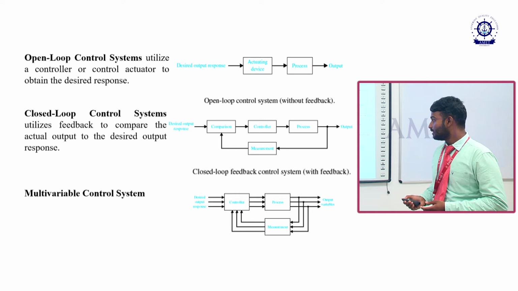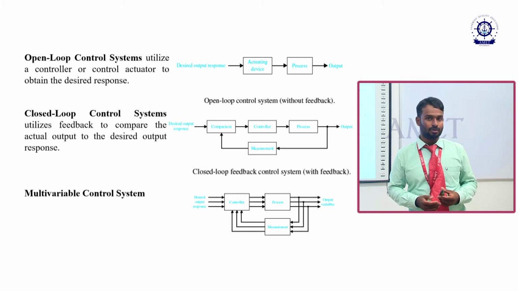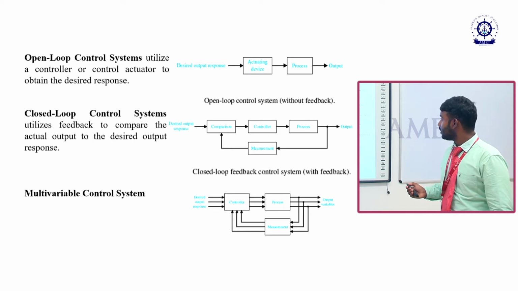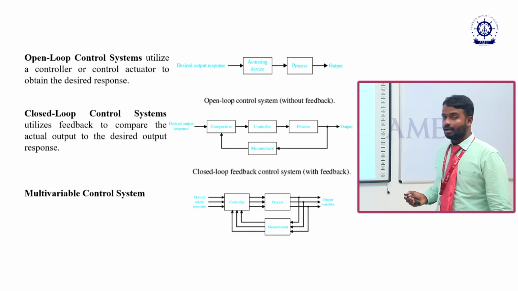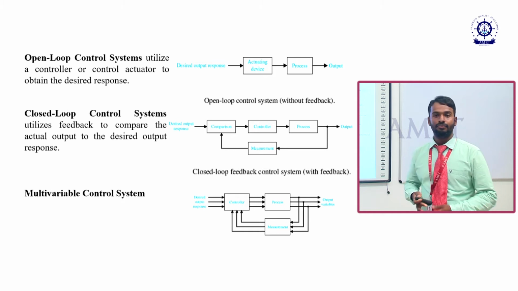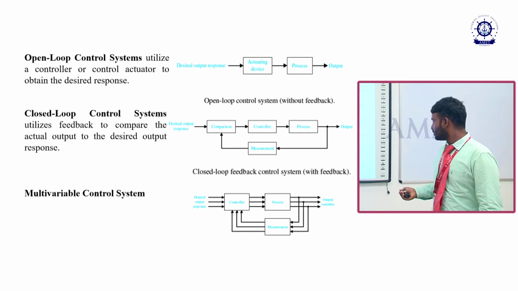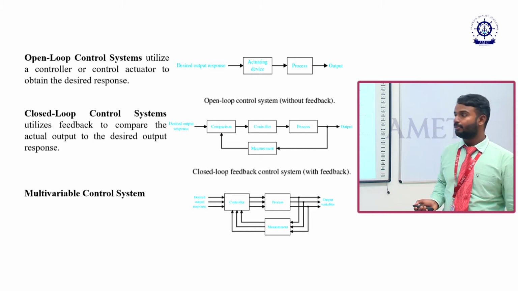Then next, this one is the multivariable control system. What does a multivariable control system mean? You can see here this one has only one input. Here it has 3 different inputs. If 2 or more inputs are given to the system, that will be processed and controlled by means of the control system. It is said to be a multivariable control system.